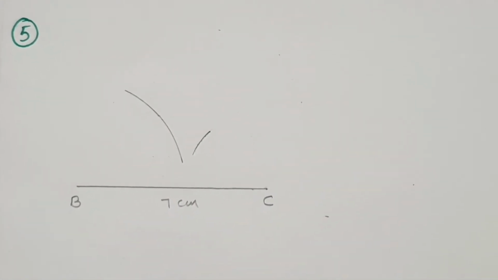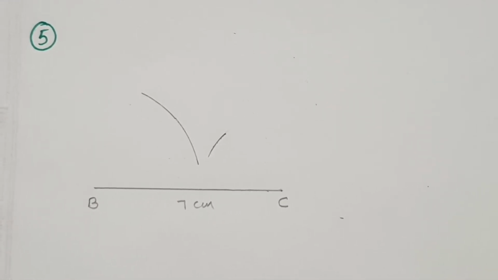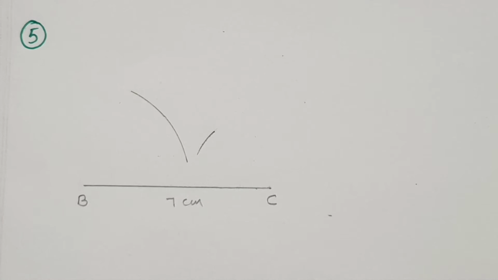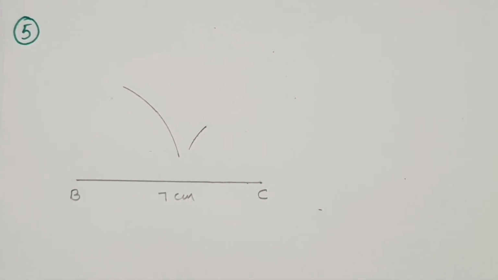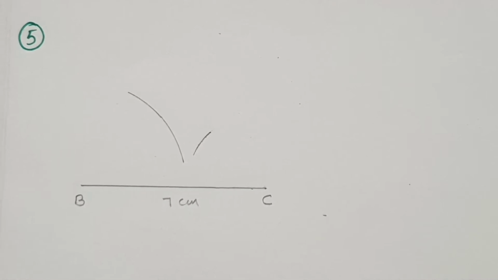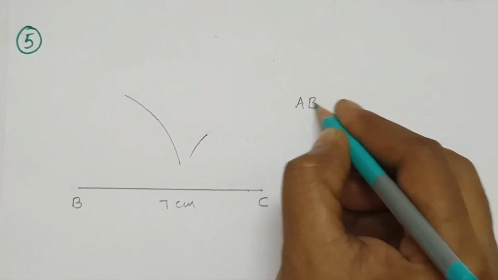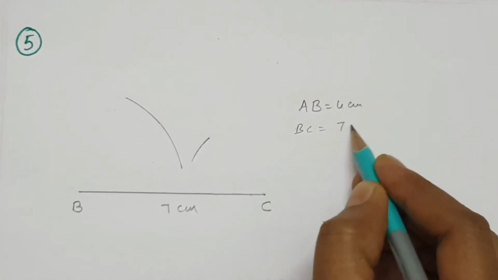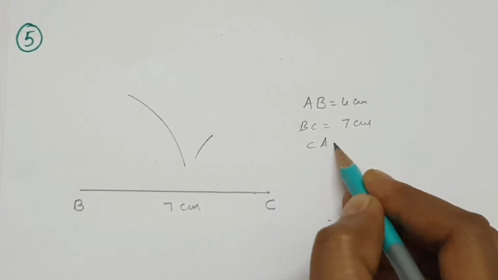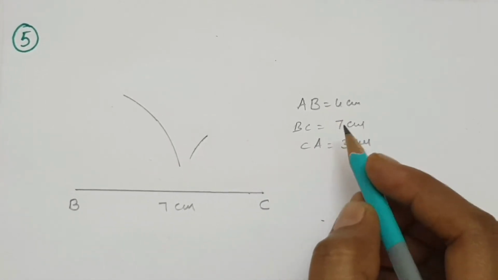So according to the condition, we know that the sum of two sides is greater than the third side. Here, what is given? Three sides: AB equal to 4 centimeters, BC equal to 7 centimeters, CA equal to 3 centimeters. What is that condition?